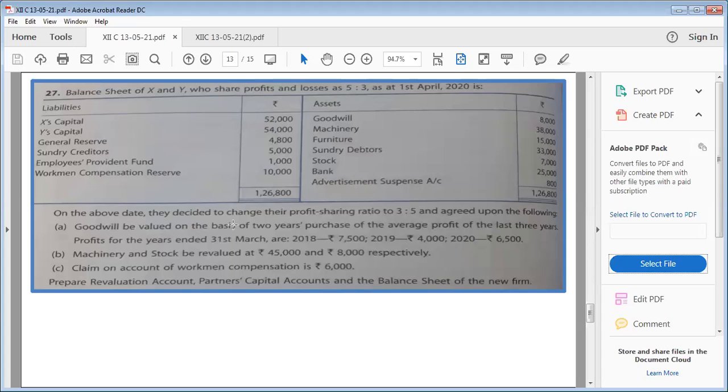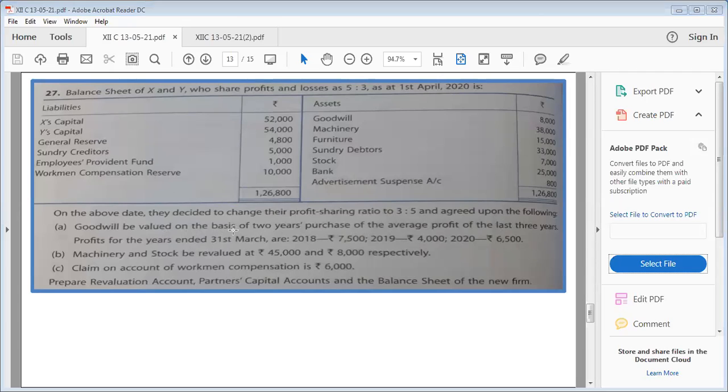On the above date, they decided to change their profit sharing ratio to 3:5 and agreed upon the following. So this is their new ratio. Goodwill to be valued on the basis of 2 years purchase of average profit of last 3 years. It means we have to calculate goodwill as per the average profit method. So we'll add 7,500 plus 4,000 plus 6,500, divided by 3 and multiplied by 2, because 2 is our years of purchase. All right.